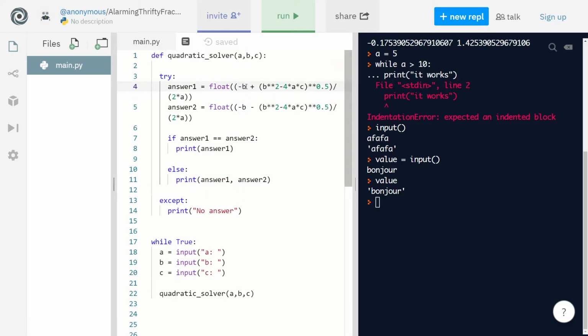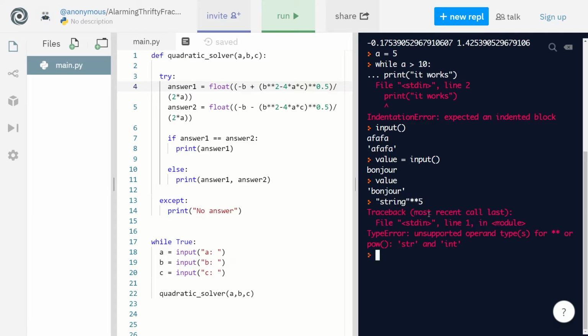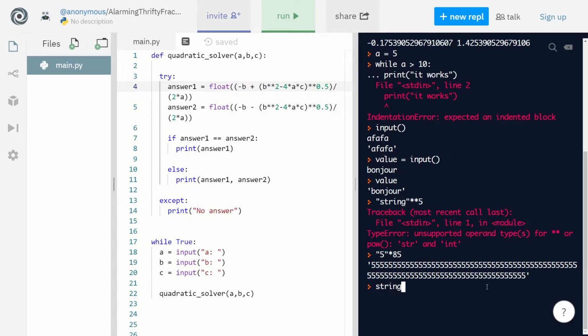We want it to be considered as a float, because you can't put a string to the power of something, right? This is going to give you an error, even if it's a number. So a string of 5 to the power of 85, or actually, does it work? Oh no, what you did is just multiply. I multiplied the string by 85, right? So 5 times 85 is not actually this. This is just the string 5 repeated 85 times. So actually, yeah, I'm wrong.